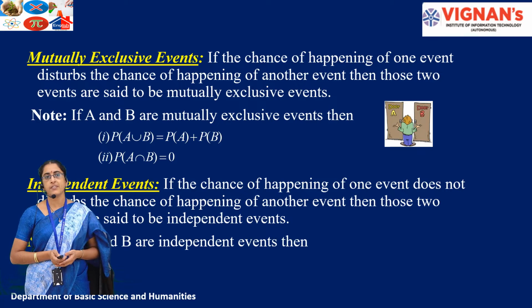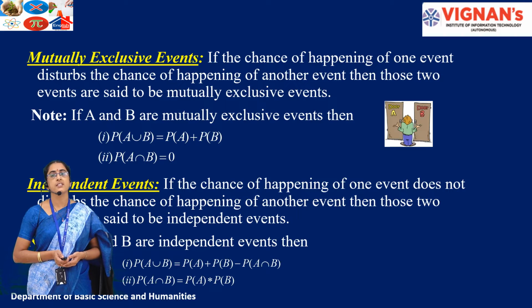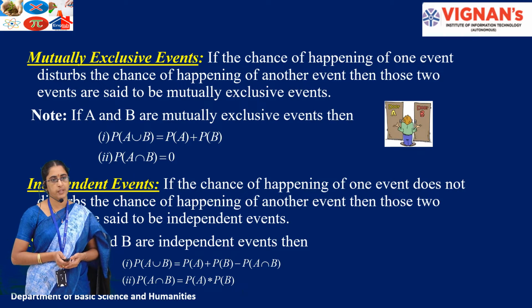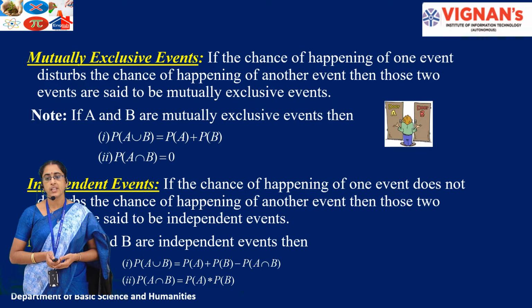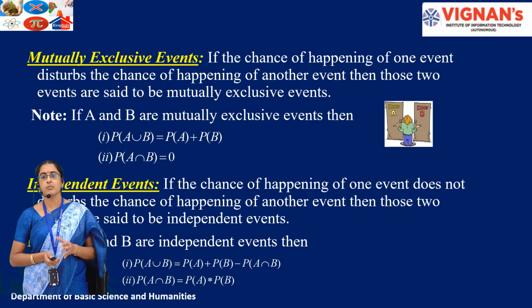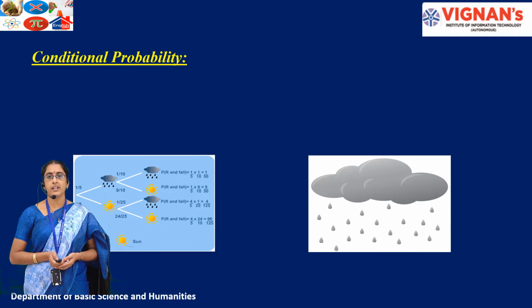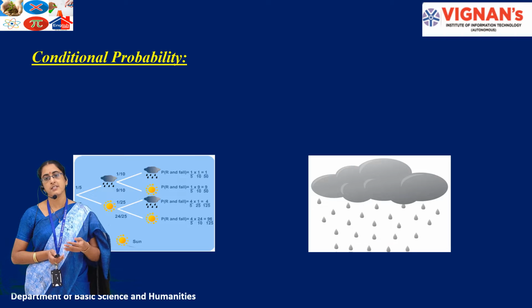For the same example, if I consider A and B as two independent events, then probability of A union B is given as probability of A plus probability of B minus probability of A intersection B. And probability of A intersection B is given as probability of A into probability of B. So you have to remember these types of events and the formulas here. We discuss only mutually exclusive and independent events in this syllabus. Of course, there are other events also, equally likely and exhaustive events, but mutually exclusive and independent events play an important role in this syllabus.